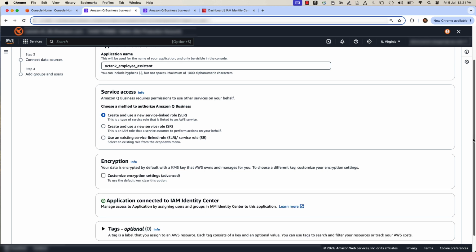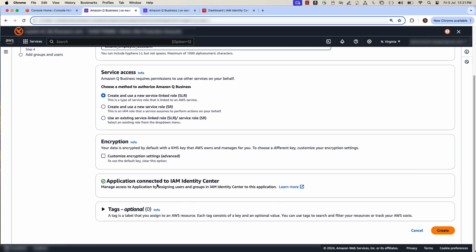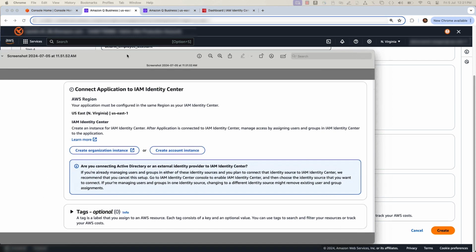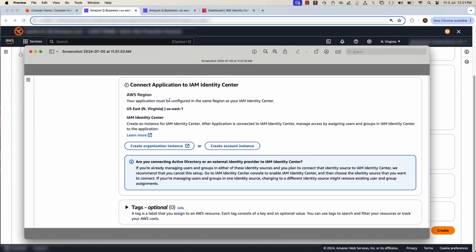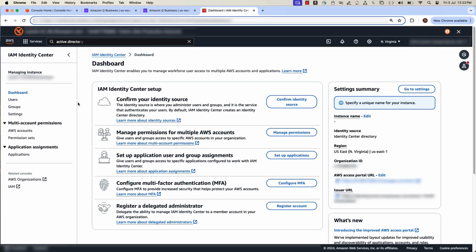Next, connect the application to IAM Identity Center. Since in my case it is already connected, it shows a green tick. But when you create a Q Business application for the very first time, you will get these two options: create organization instance or create account instance. When you click either option, it will land you on IAM Identity Center. First, enable IAM Identity Center if it is not enabled.